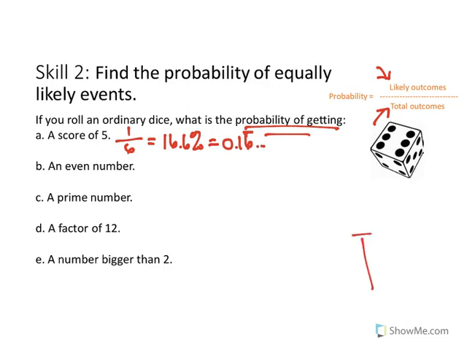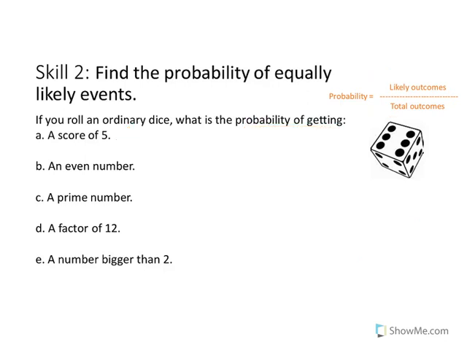So this time, pause and do B, C, D, E. Okay, so if you roll a dice, the probability of getting an even number, well, there's the numbers 2, 4, 6, and 8. Sorry, no 8. So it's 3 out of 6, which is 50%, because it's 1/2, which is 0.5. It's an equal chance.